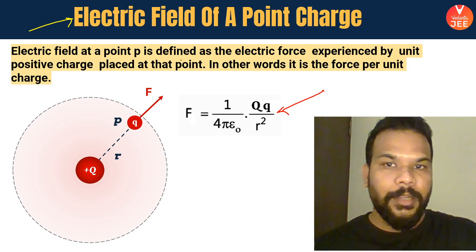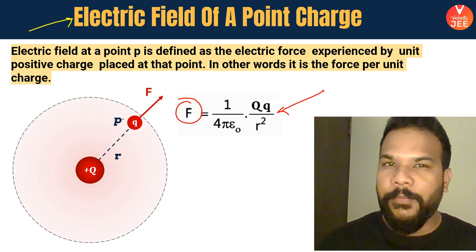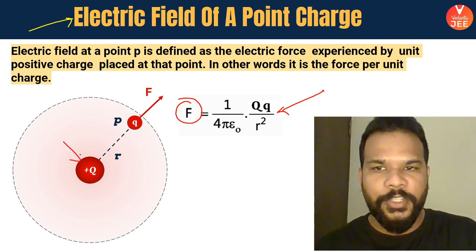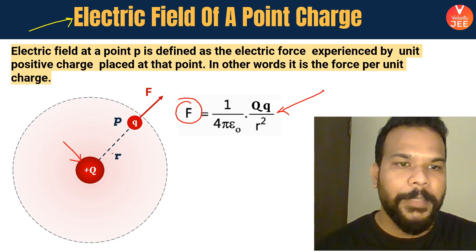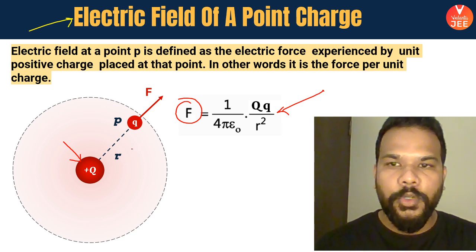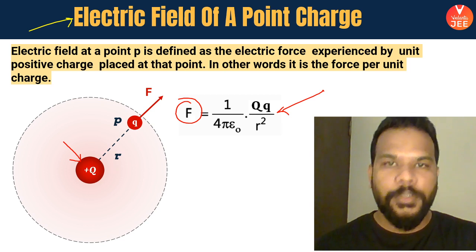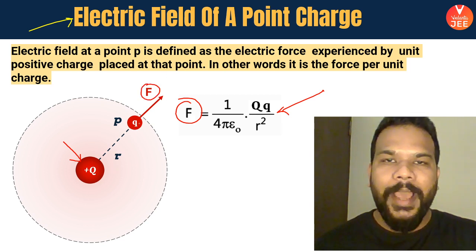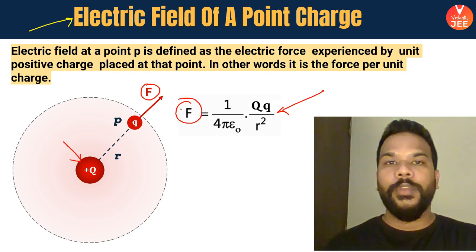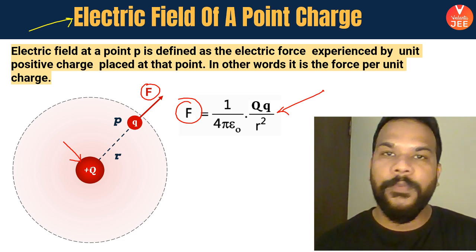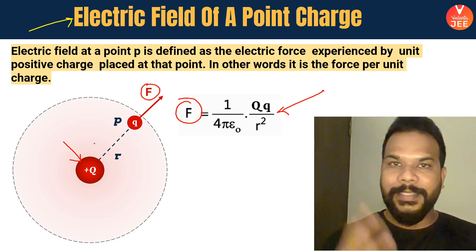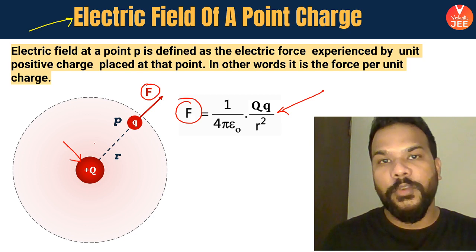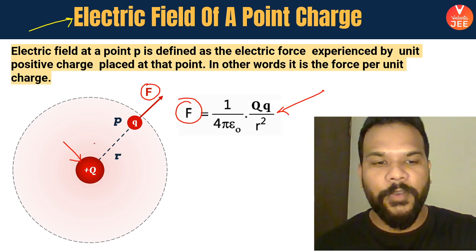So what you have calculated already is capital F. If I want to find out the electric field of capital Q charge, what I'm going to do is divide this force, which is experienced by small q charge, by the value of the charge itself, so that I can find out the electric field of capital Q. What we are saying is, electric field is basically the force which this charge is applying on small q charge divided by the magnitude of small q charge.